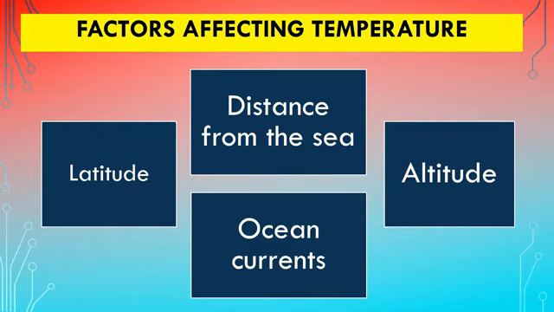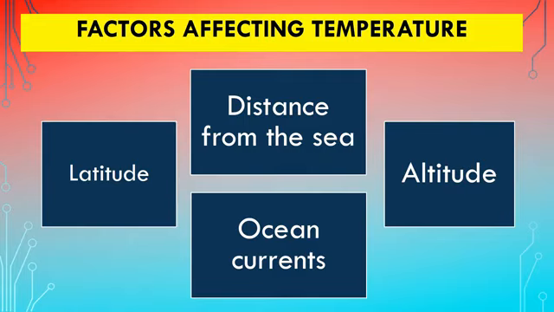So if the place is located in the torrid zone, that place will have high temperature throughout the year. If it is located in the frigid zone, it will have low temperature throughout the year. In the same way, altitude also affects the temperature. With the increasing height from the mean sea level, the temperature decreases. This is called the normal lapse rate, in which at every 165 meters, the temperature falls by 1 degree Celsius. So the places which are at a lower altitude have more temperature. The places which are at a higher altitude have lower temperature.